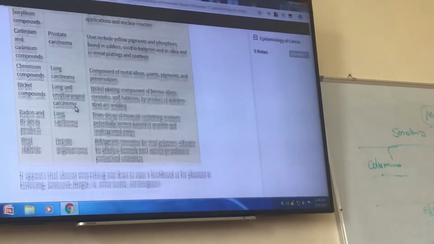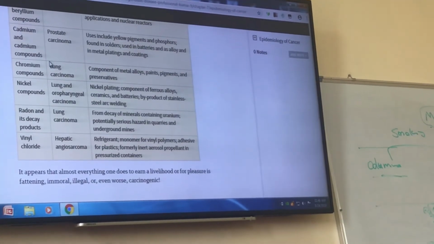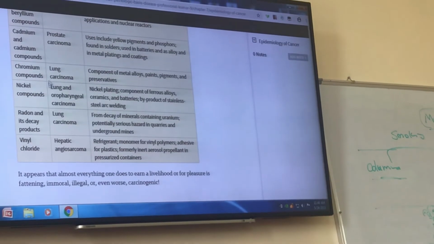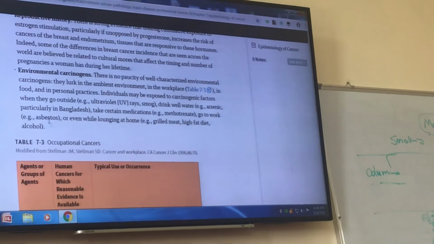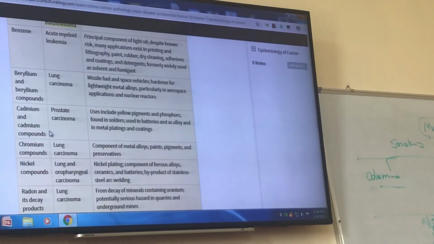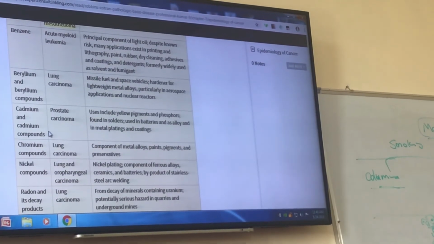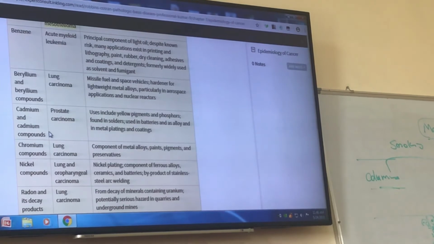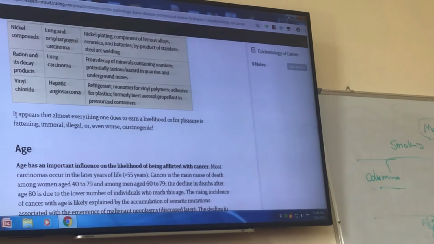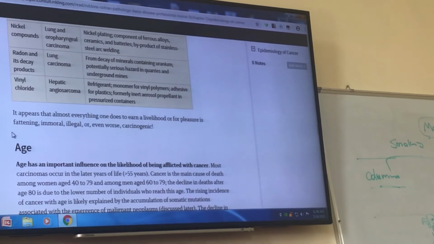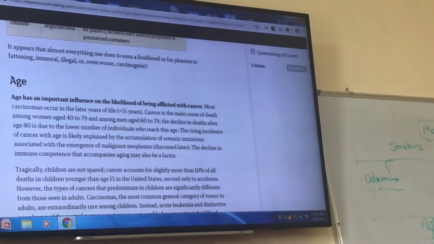Or cadmium and cadmium compounds with prostate carcinoma. So we have occupational cancers. These people work and are exposed to some substances that cause some specific cancers.